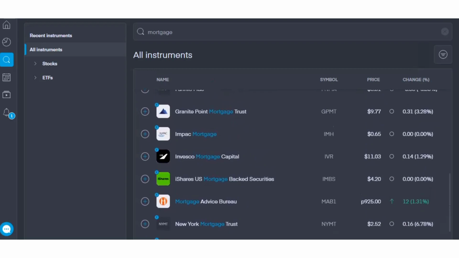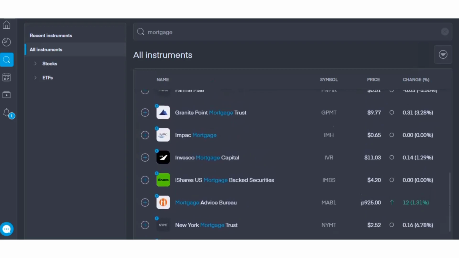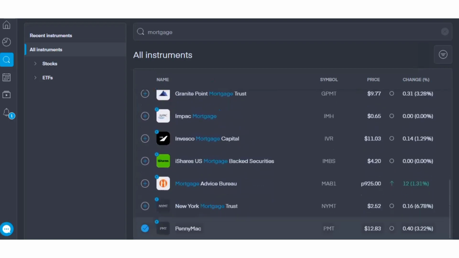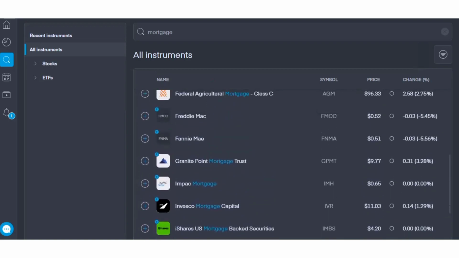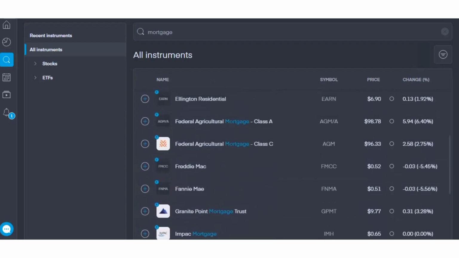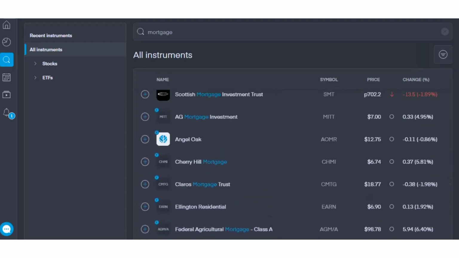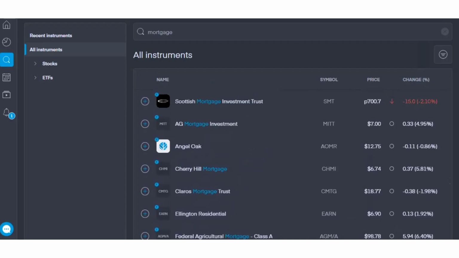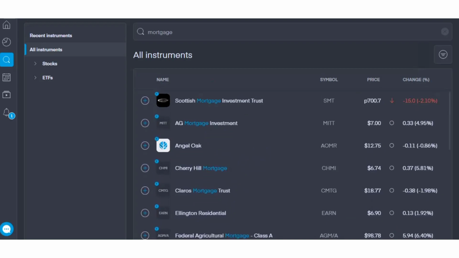Mortgage Capital, so if it's, for example, an ETF like the iShares US mortgage-backed securities, where basically you've got securities that earn interest. So those are bonds that earn interest based on mortgage interest. You've got something like your New York Mortgage Trust, basically lending out money to people to buy homes, and then you can earn interest from that. That's a really cool way for you to invest in property indirectly, basically be the bank that lends people money instead of being the person borrowing money from the bank.